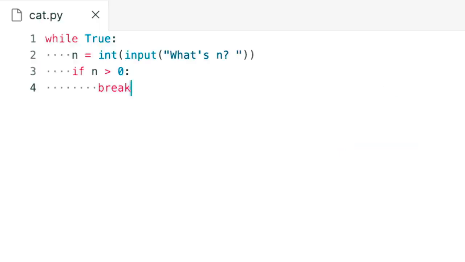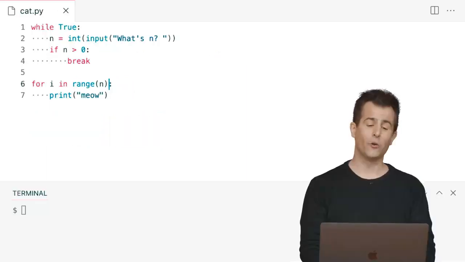and then break out of this loop. And what can I now do down here? For i in range of whatever that value n is, print meow. And honestly, I don't need i here, so let me come back to that principle before.